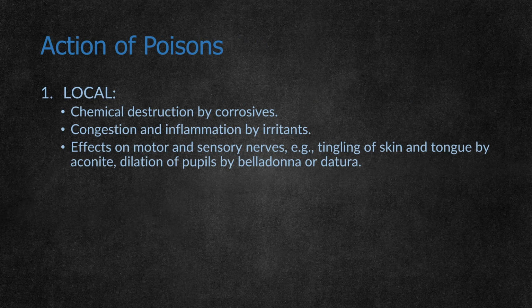Actions of poisons. Poisons can act locally, remotely, or in both ways. Locally: some poisons act locally when taken, like corrosives by chemical destruction, or irritants by causing congestion and inflammation, or they may affect the motor or sensory nerves, like tingling of skin and tongue by aconite, and dilation of pupils by belladonna. So these are poisons which act locally on particular organs.